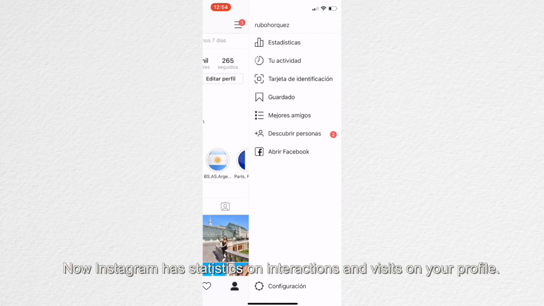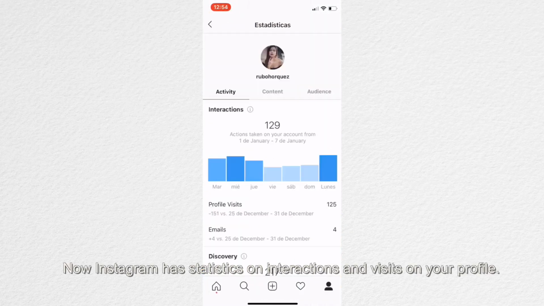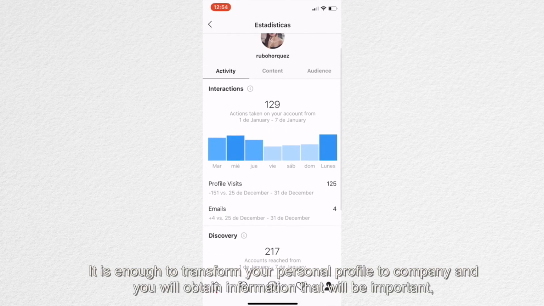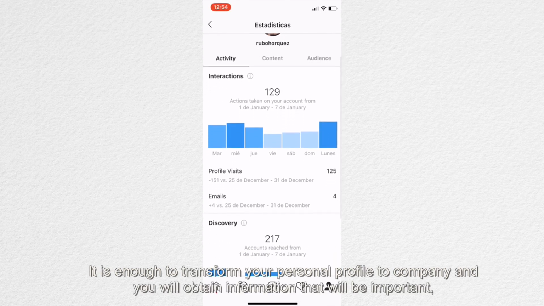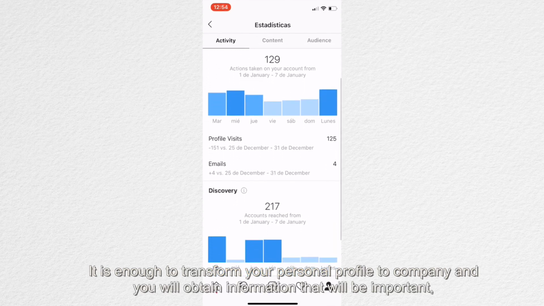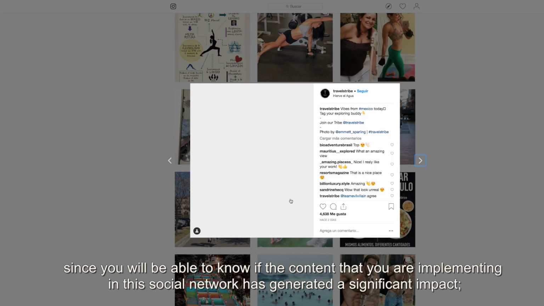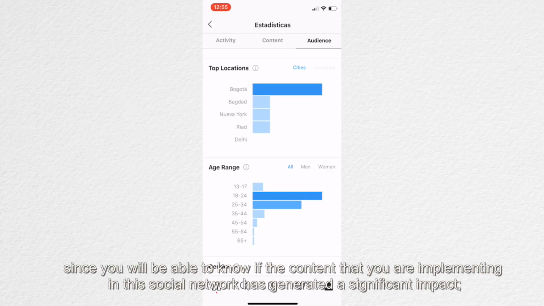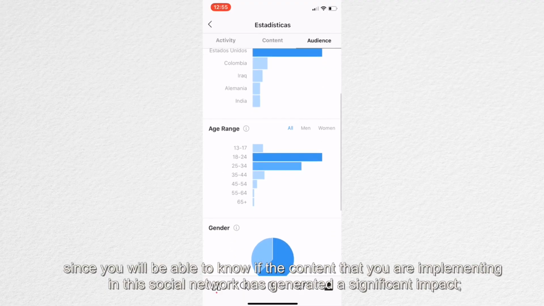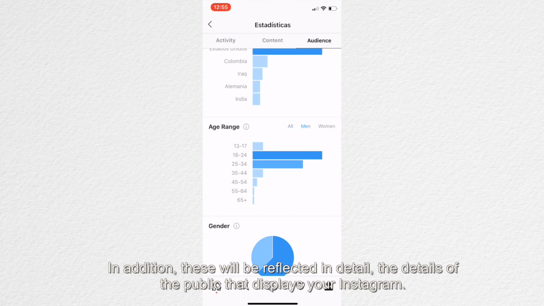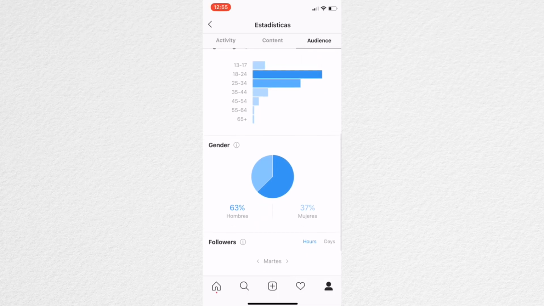Now, Instagram has statistics on interactions and visits on your profile. It's enough to transform your personal profile to a company profile, and you will obtain important information, since you will be able to know if the content that you are implementing in this social network has generated a significant impact. In addition, these will be reflected in detail, the details of the public that views your Instagram.